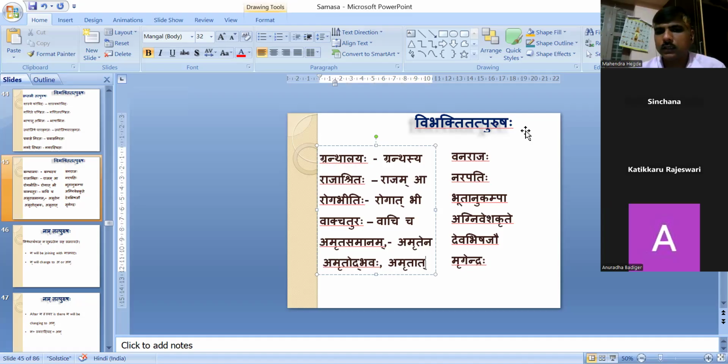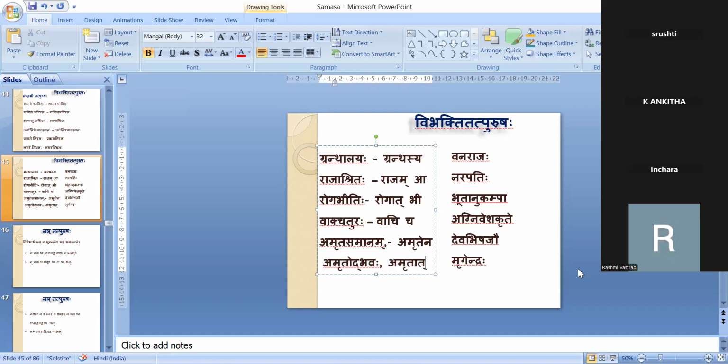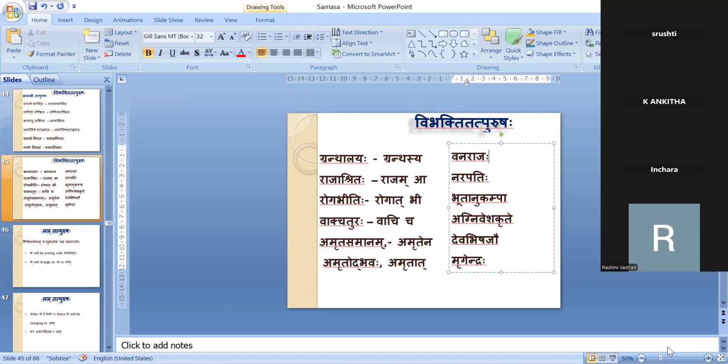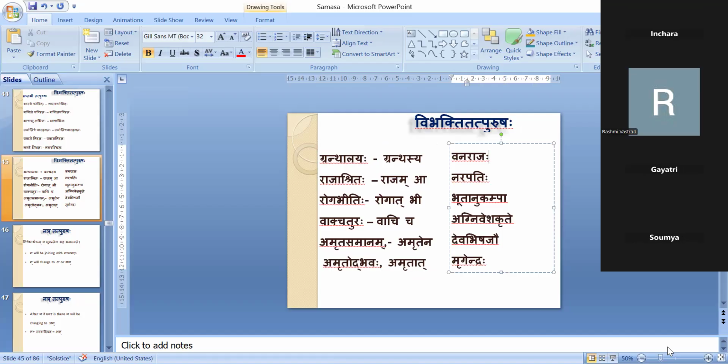From this one. Therefore Amrutodbhava. Okay. Vanarajaha, how is it?